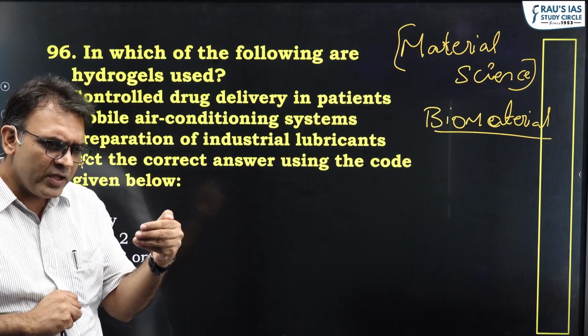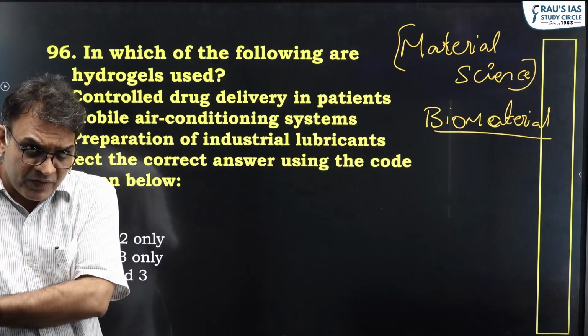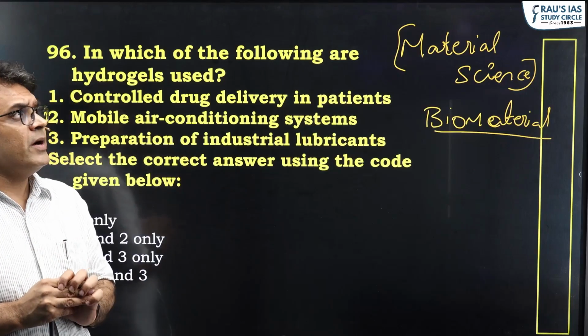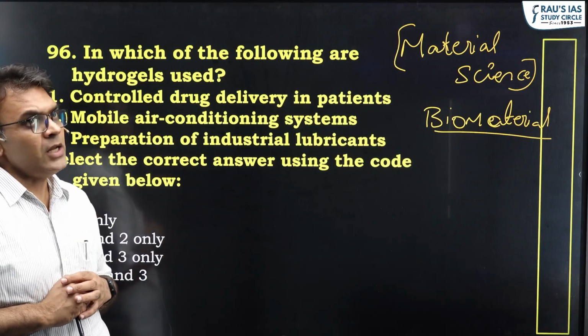So increasingly, we are looking for sustainable materials which are essentially biodegradable. So we are going away from inorganic to organic. But in addition, even materials that are not harmful to the human body.